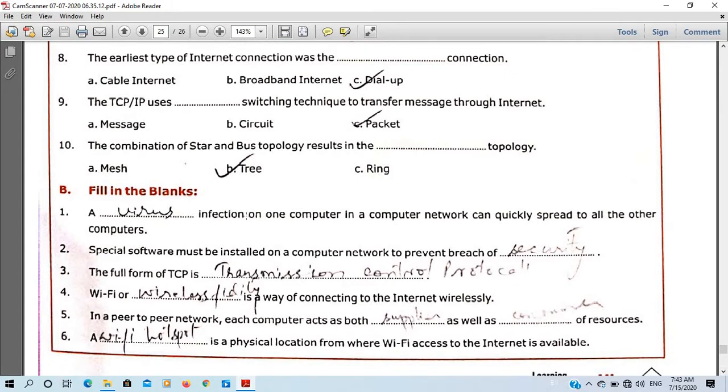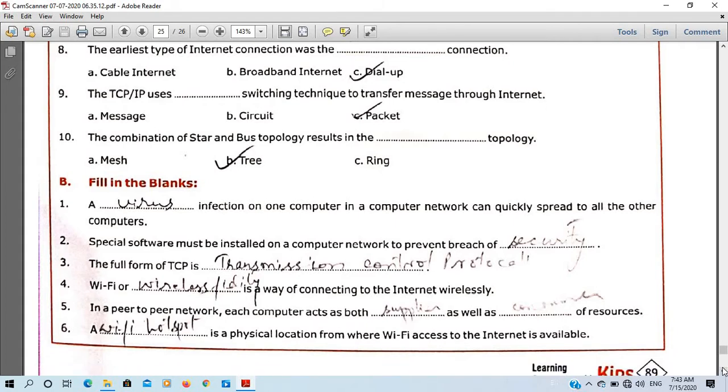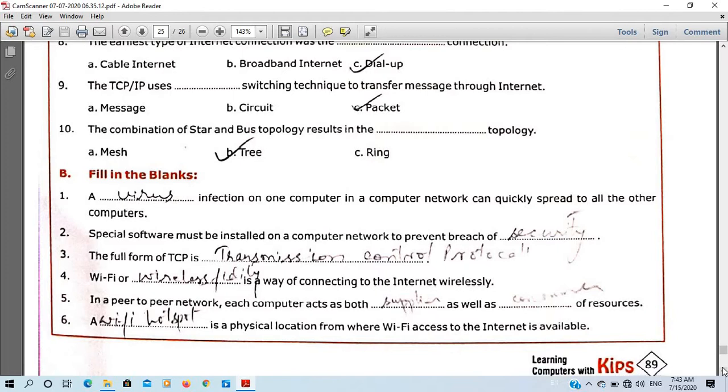A blank infection on one computer in a computer network can quickly spread to all the other computers. So it is virus infection, and this virus is not like our corona virus.